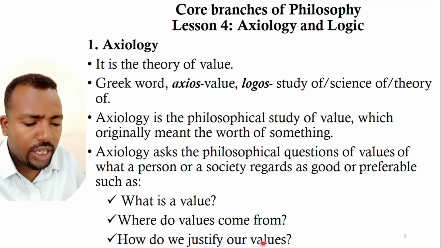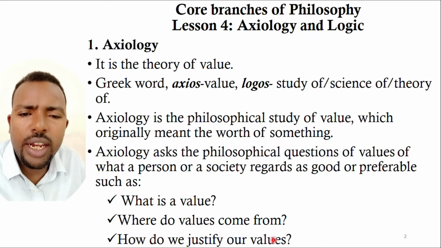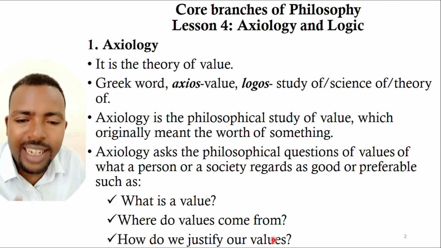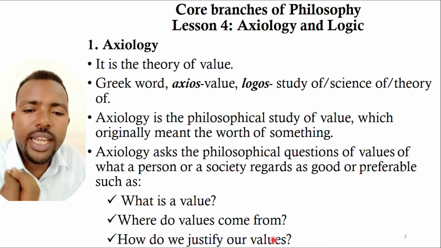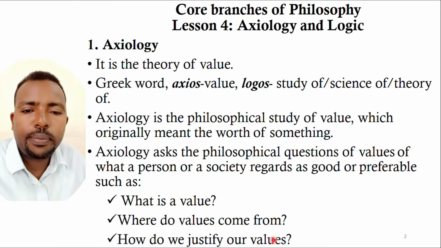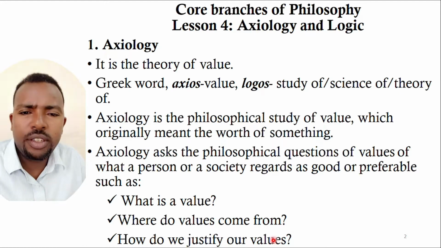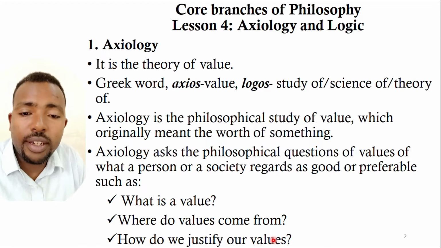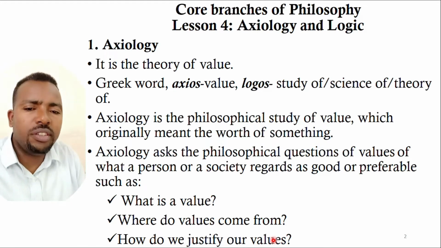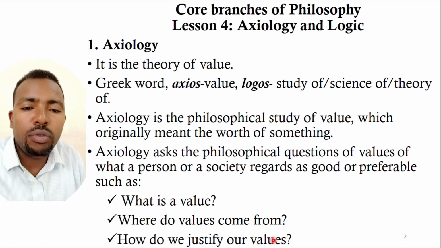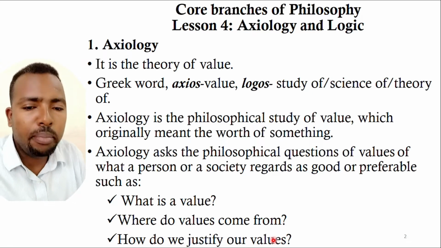And another one is, how do we justify our values, those words that we ascribe to things? For example, we say something is beautiful. How can we justify the word beauty that we find in something or some person?